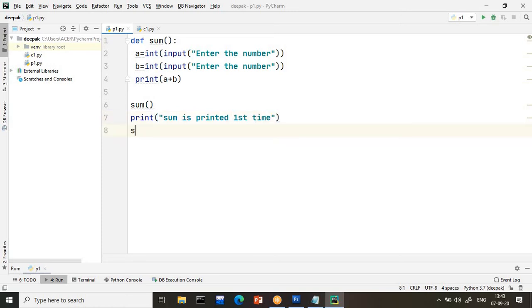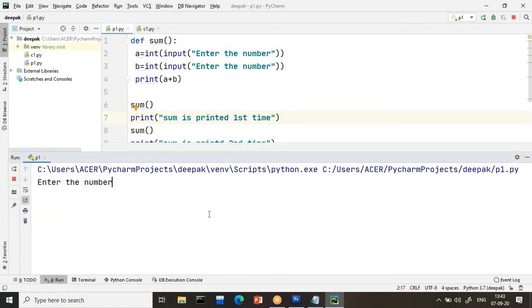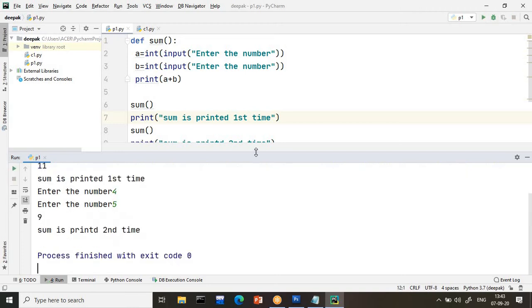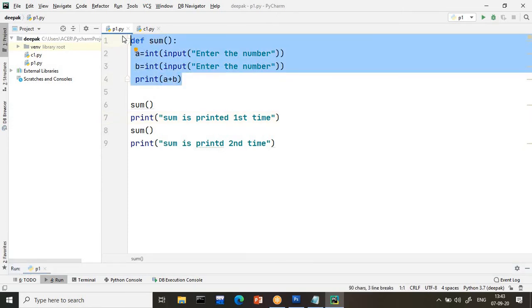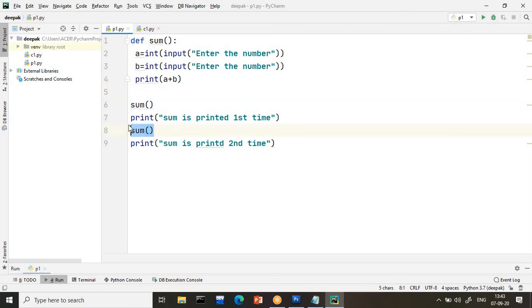Done. Second, again sum is called. Again I am writing here print sum is printed second time. Like this, however many times you want to call, you can call, your wish. Now see the output. 5, 6. First time done. Second time done. So simply, whenever you want to repeat the same code again and again in your program, it is suggested that you write that code inside a function, and call that function instead of writing the code again.